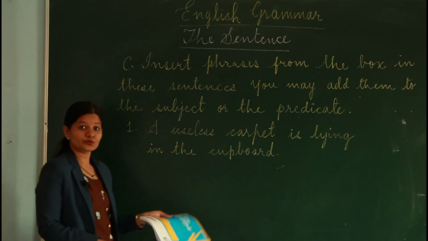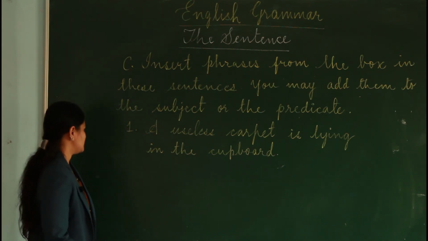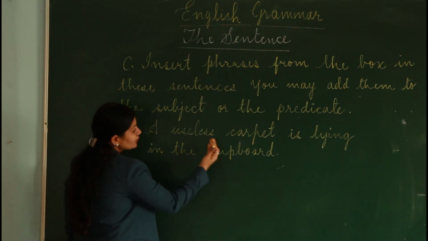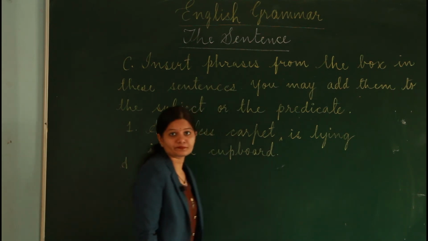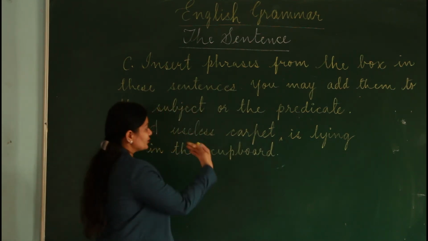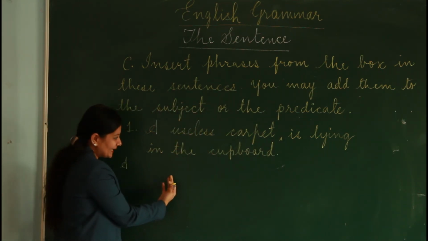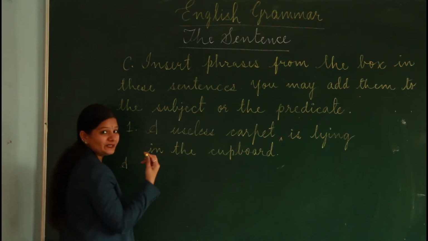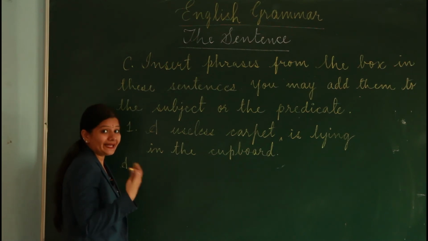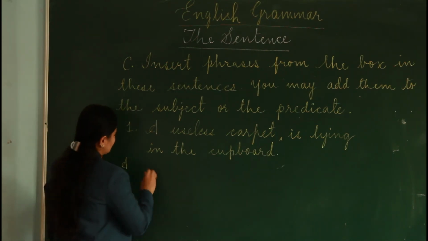So how are you going to finish this question? Is by incorporating the phrase over here. Alright children, and rewriting the sentence again in your books. So let me do the first one for you and then we will move on to the next one.